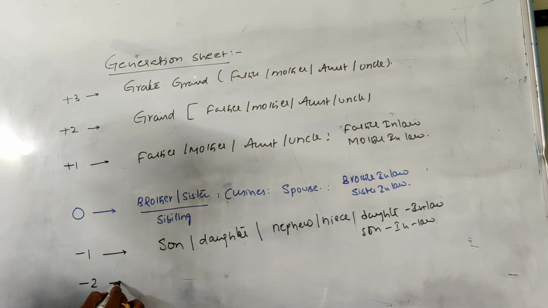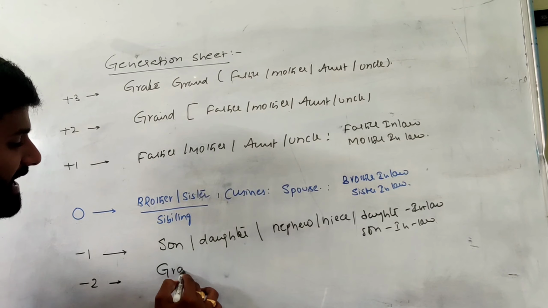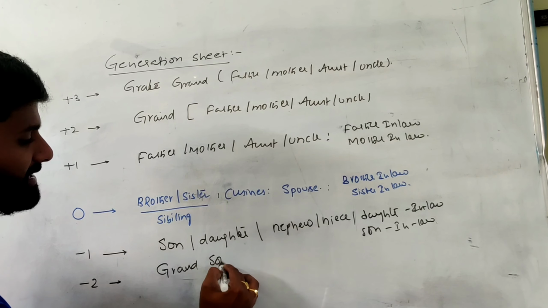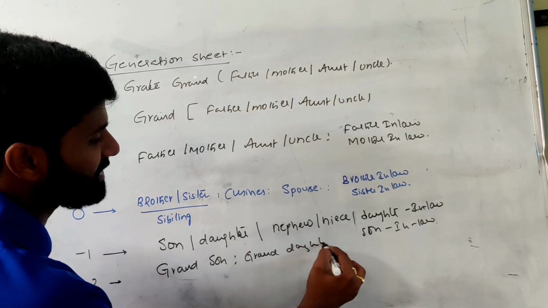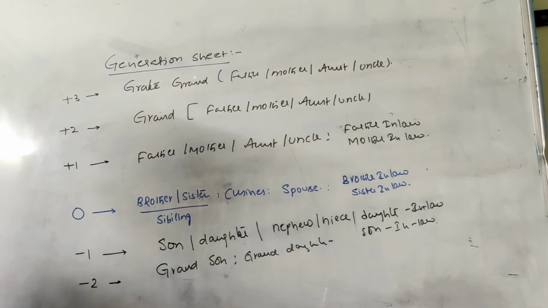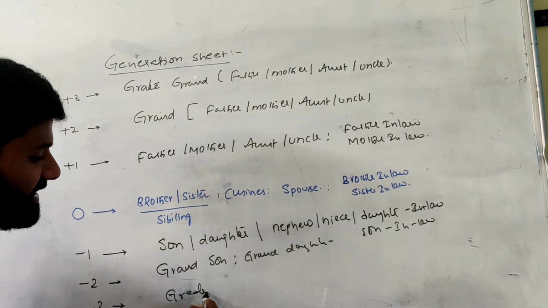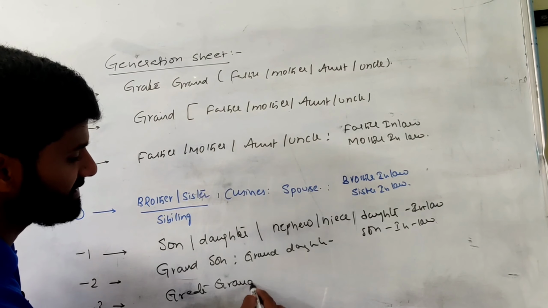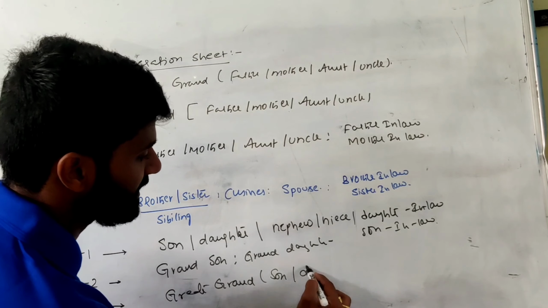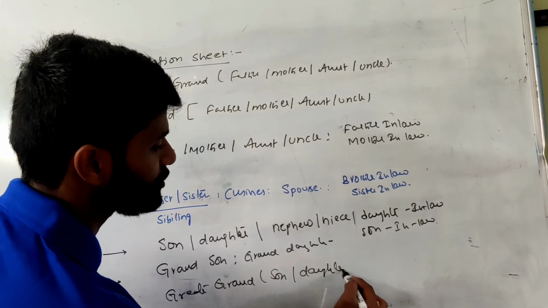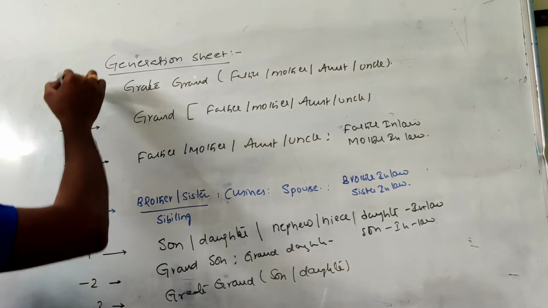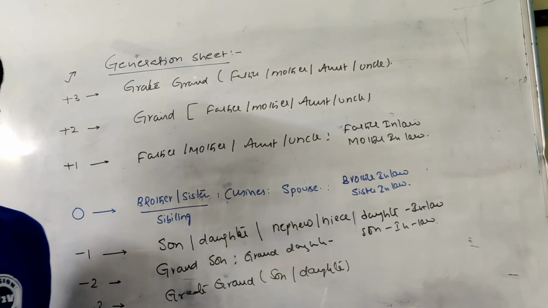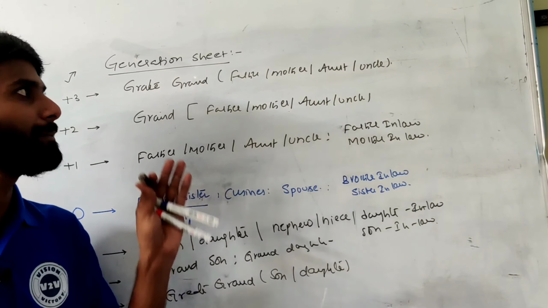If you go to minus two, the relations are grandsons and granddaughters. So we never get any nephews and nieces in the grand generation. If you go to minus three generation, the terminologies are great grandson and great granddaughter. So these are the seven generation people in each and every family. So these are the basic relations in the blood relation topic.